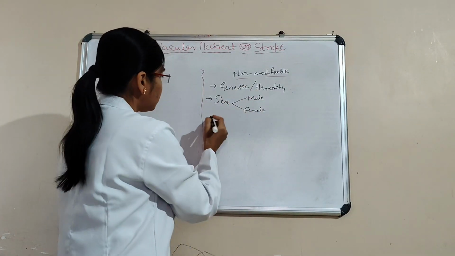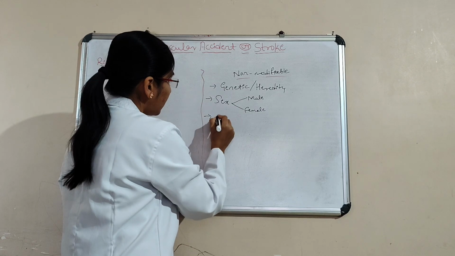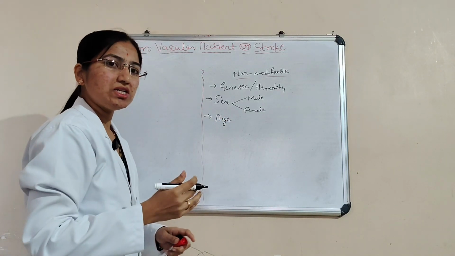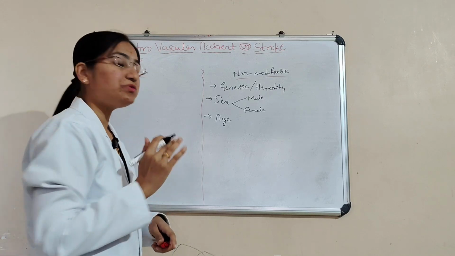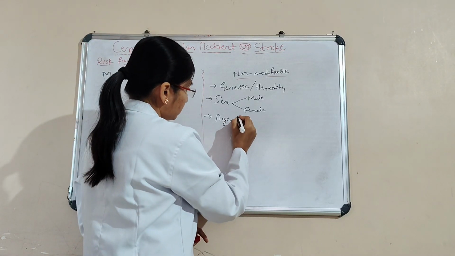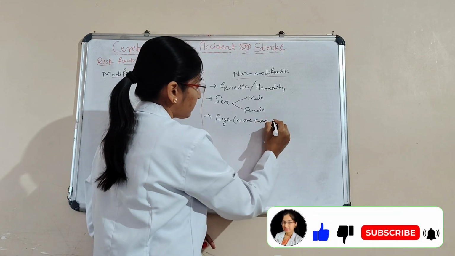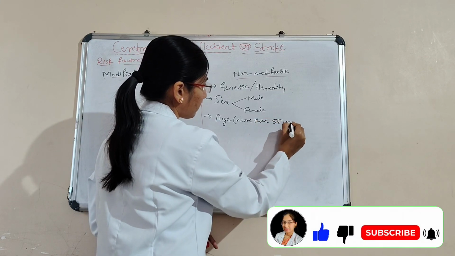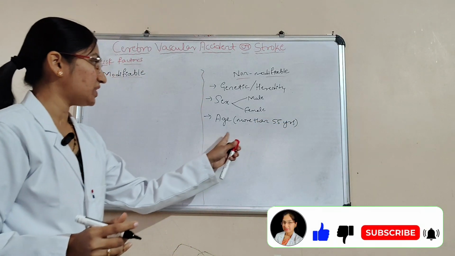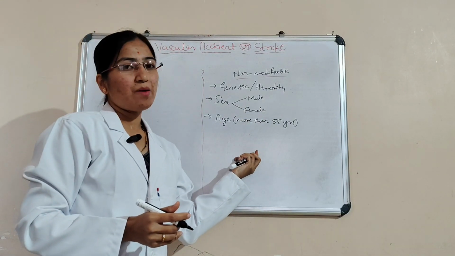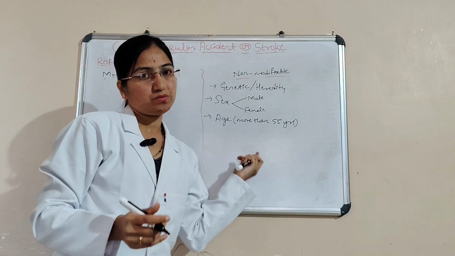Genetic heredity, then sex, and then age, that is more than 55 years. These are the non-modifiable risk factors we cannot change.